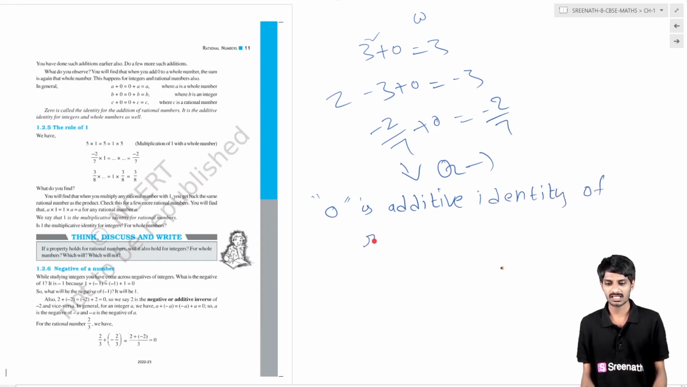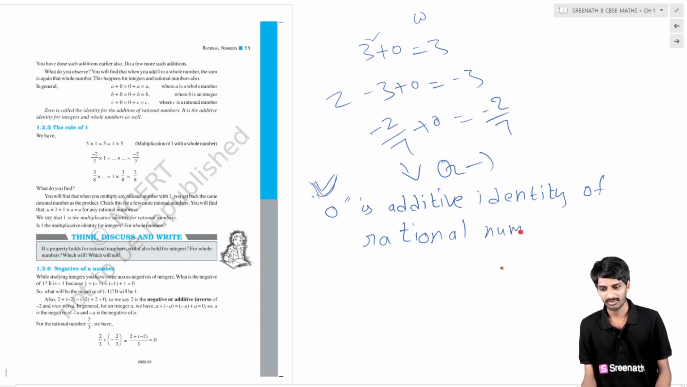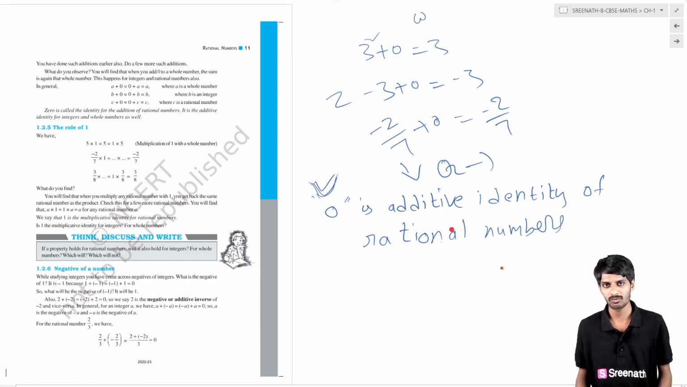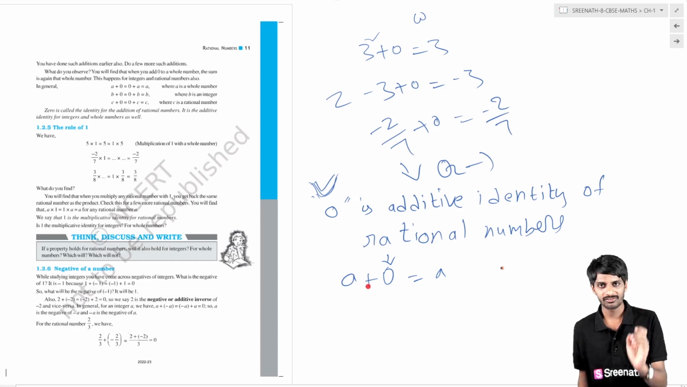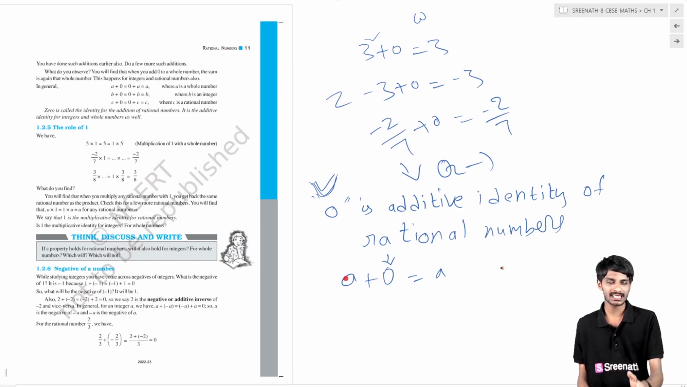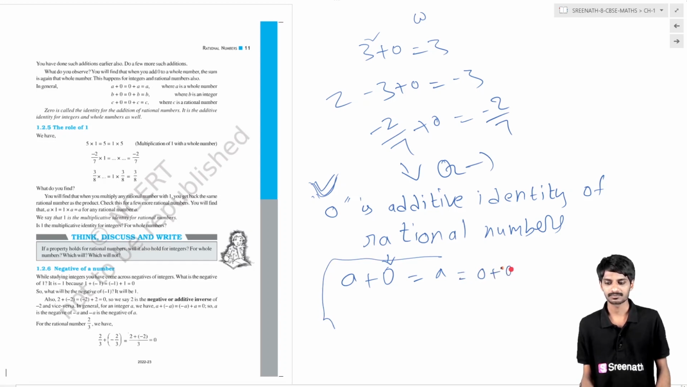What is the additive identity of rational numbers? If anybody asks you that question, what is your answer? That is 0. Additive identity means if you add anything to the additive identity, it will give you that same number. If you add a to the additive identity, which is 0, you will get a also. If you add 0 to any rational number, it gives the rational number. For that reason, we call it additive identity.